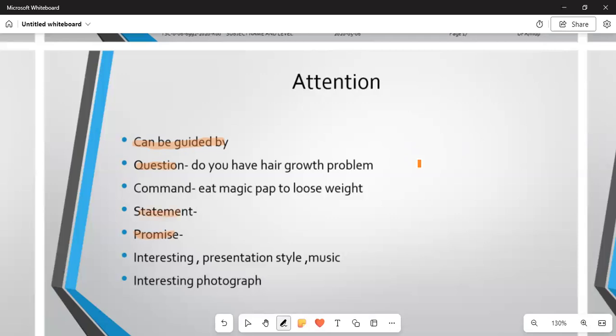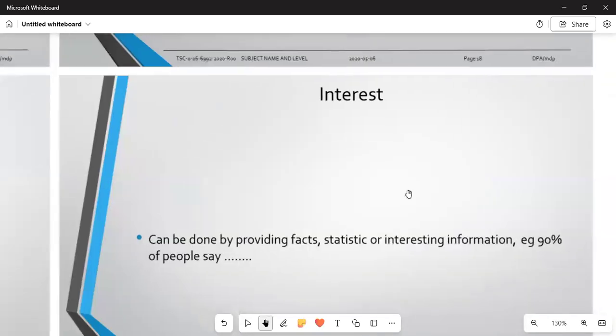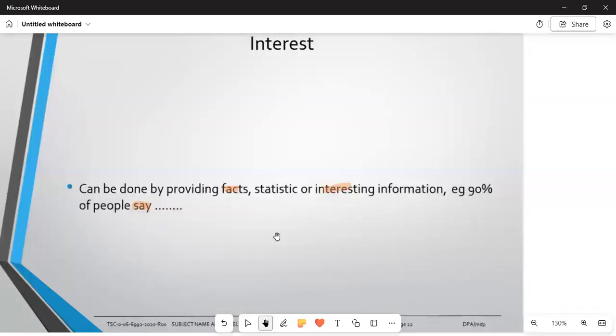And then let us talk about the interesting presentation, the style, and the music that you are creating there in the business. It can take the customers' minds. And then let us talk about the interesting photographs that you are putting maybe in your salon. Let us assume that you are having your salon, and the interesting photograph that you put on the wall will attract these customers. And then let us talk about the interest here. It can be done by providing facts, statistics, or interesting information. An example, 90 people are saying that your service as a barber is what we need.